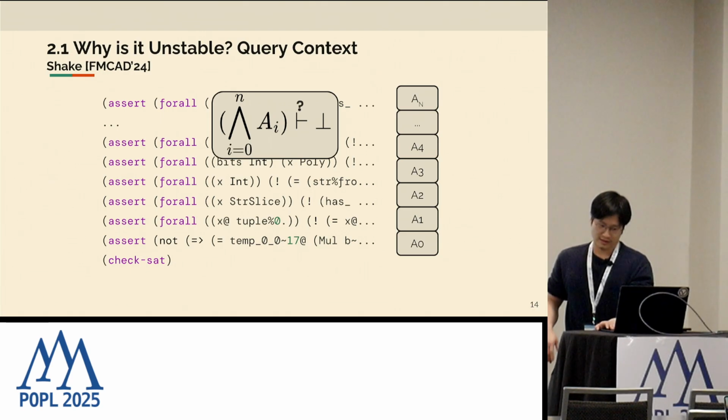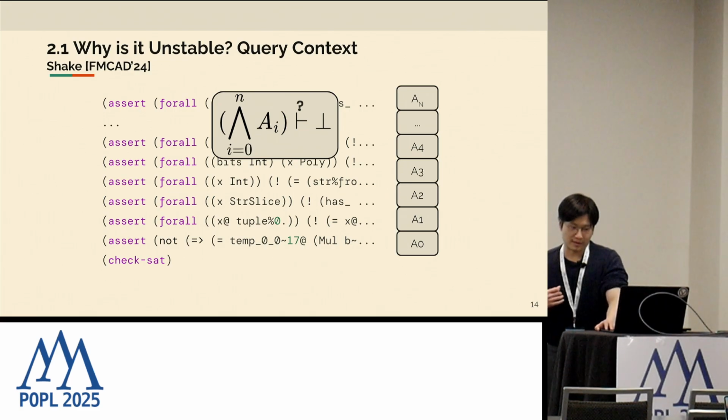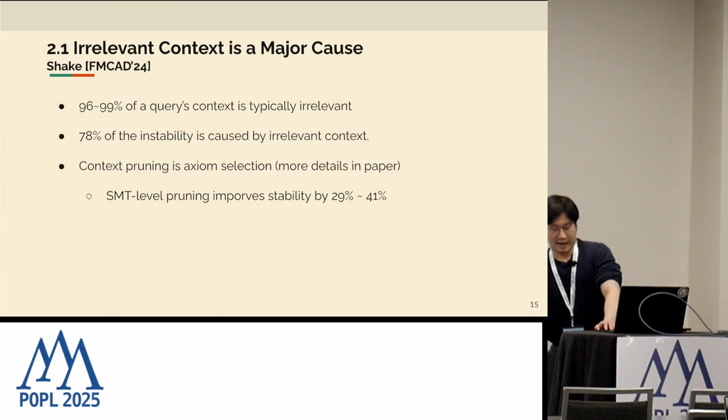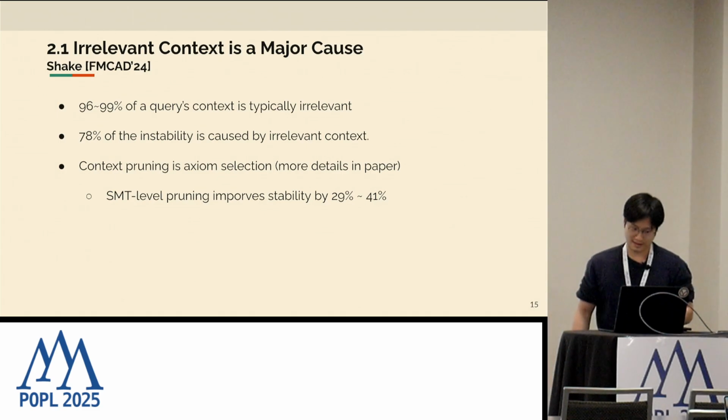So as it turns out, not all of these assertions are strictly necessary towards proving unsat. As we discussed earlier, a lot of these contexts are irrelevant. But it's a huge amount of context that is irrelevant. Typically, it's more than 96%.